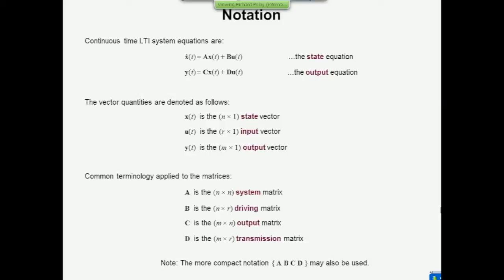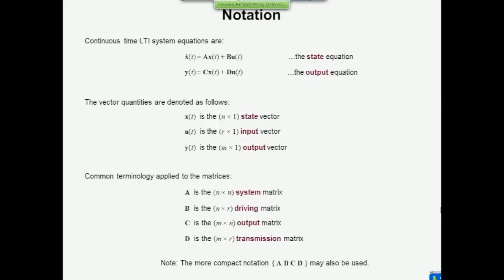C matrix is called the output matrix, dimension n by n, and the D matrix is called the transmission matrix. It has dimensions n by r. Now, sometimes we want a compact notation to represent a specific system, just like we wrote G of S for a transfer function. That was a nice way of capturing a single system description.